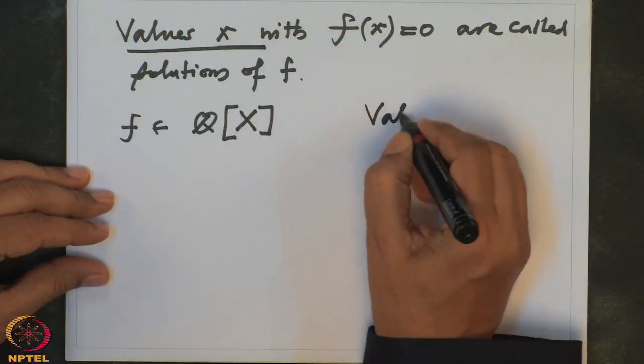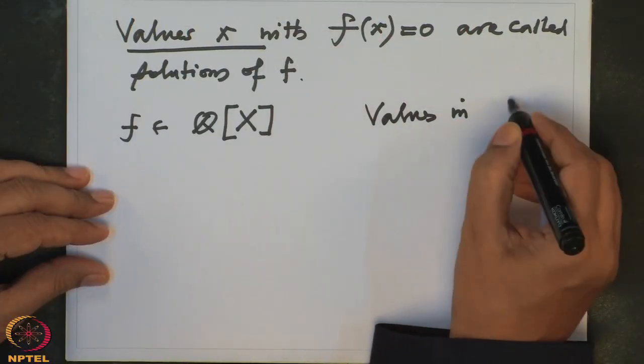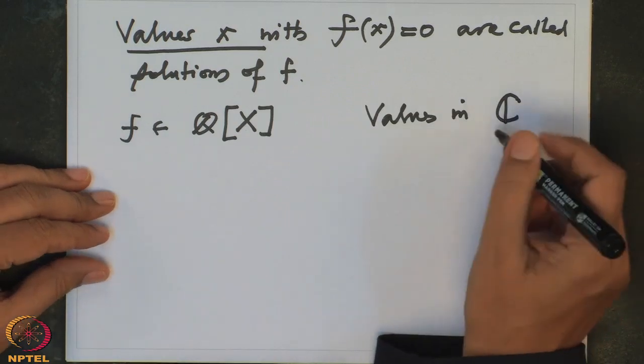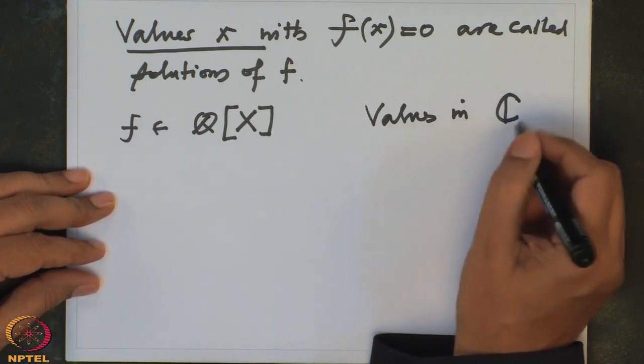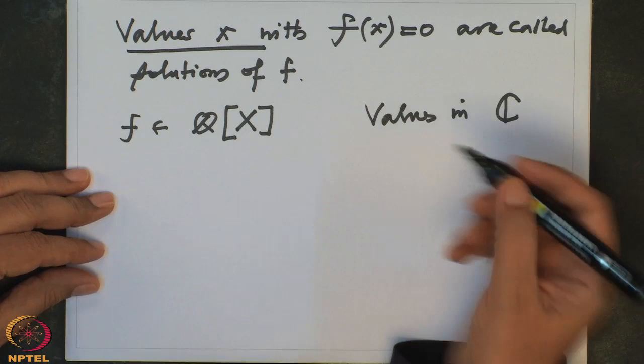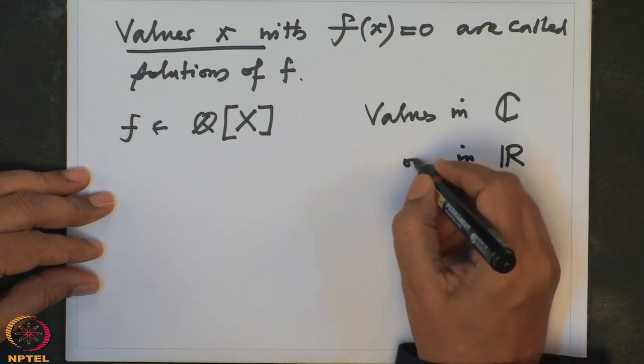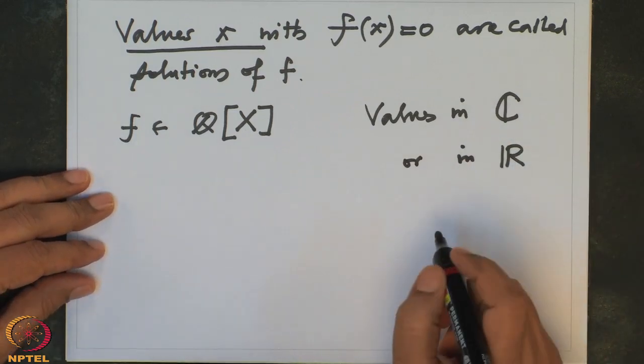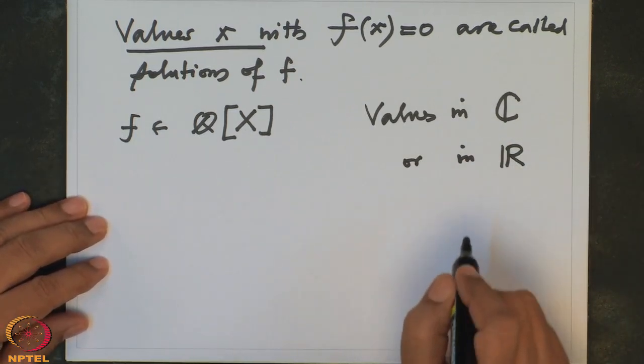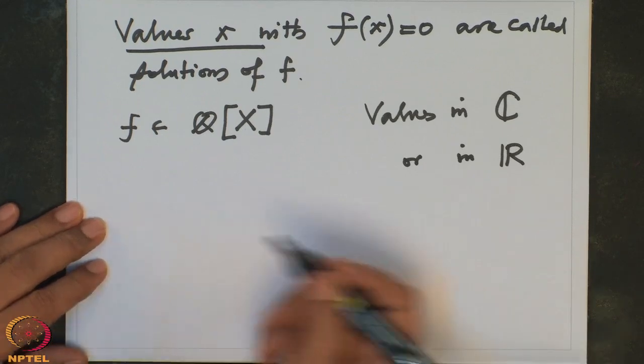So Q was the smallest possible field one could take at that time, and then the values we are taking are in complex numbers. They knew what complex numbers are, or sometimes real numbers. But we need to specify where you are taking the values.